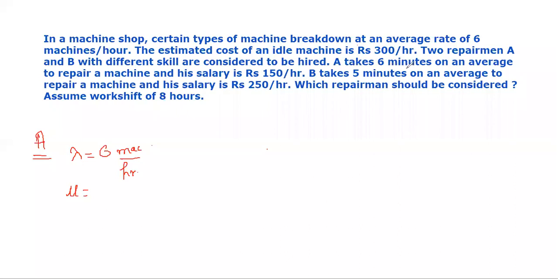Okay, now if we talk about the service rate of the repairman A, see here, repairman A takes 6 minutes on an average to repair a machine. Therefore, in 1 hour, he will be able to repair 10 machines. Okay, now I will not write that inter-service rate again and again. You know how to convert it into the same units as that of the arrival rate. So here we will get the utilization factor rho, that will be given by 6 by 10, and this will be equal to 3 by 5.